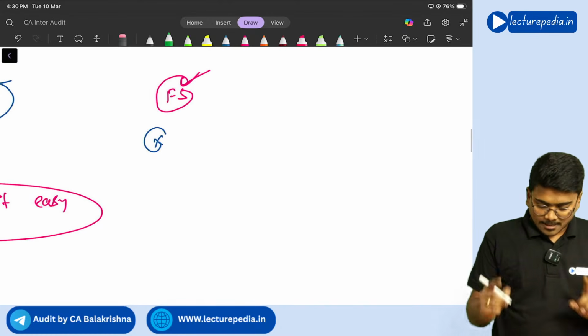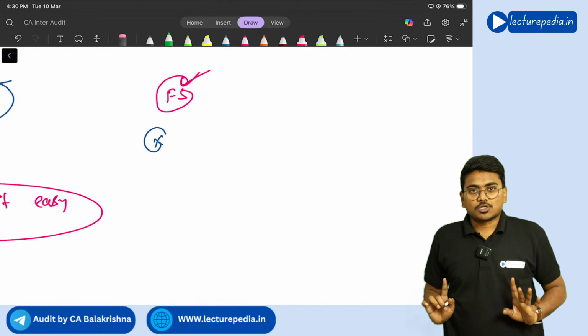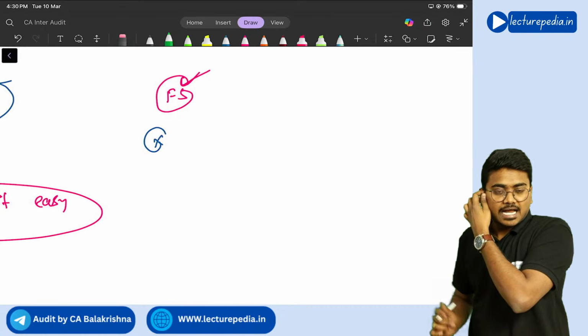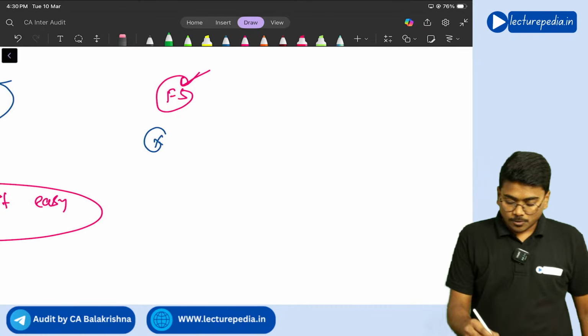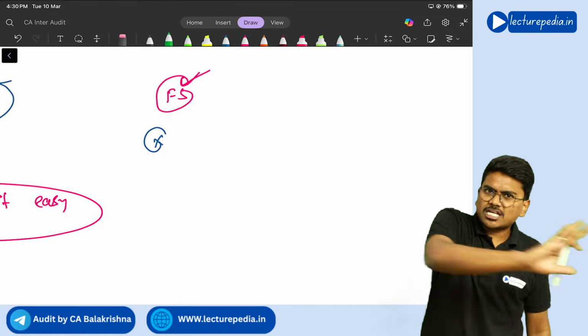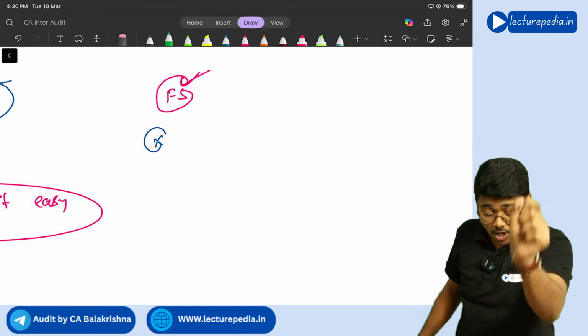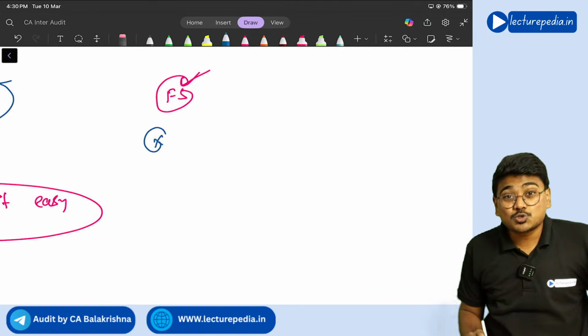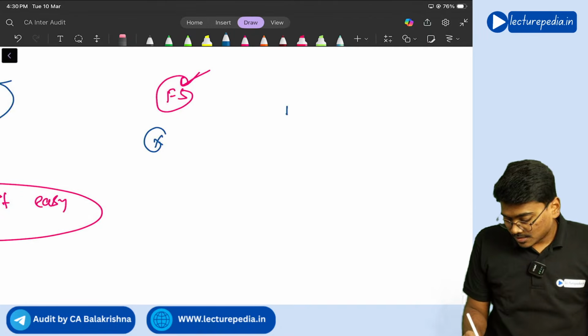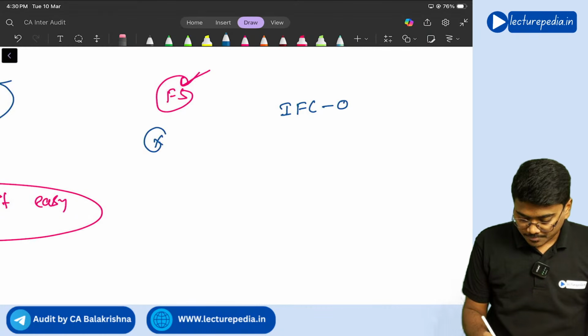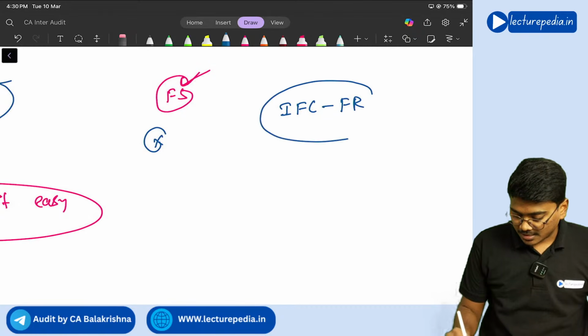Yes. There is one more point with respect to control. I'll just tell you that point and I'll move forward. So I told you that the auditor has no responsibility to verify the controls, right? There is an exception to this. The auditor has to verify internal financial controls over financial reporting.